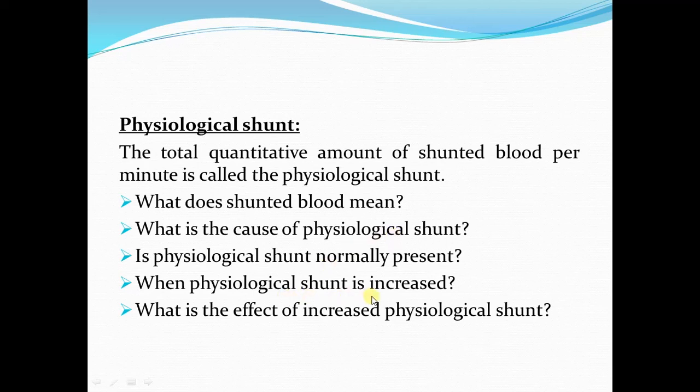And it is increased in abnormal situations that we have just discussed, that if there is decreased alveolar ventilation because of airway obstruction, like in asthma or emphysema, then there is increase in the amount of physiological shunt, because more blood will not be oxygenated while passing through the lungs. And the effect of increased physiological shunt is that it causes a decrease in partial pressure of oxygen in the arterial blood, and it may increase the partial pressure of carbon dioxide in the arterial blood as well.